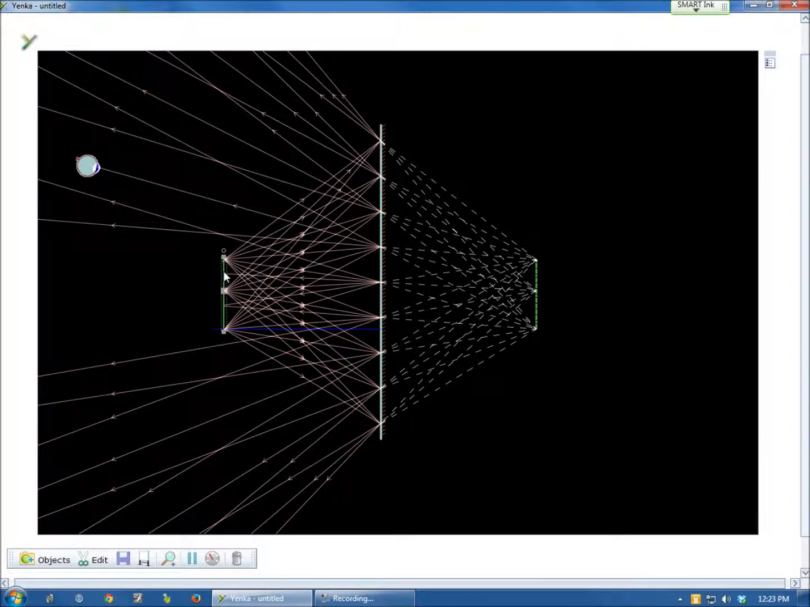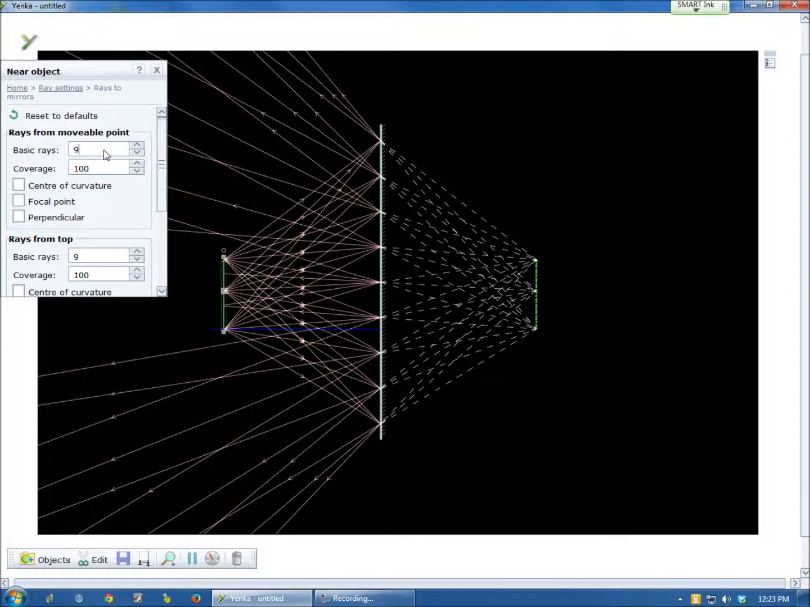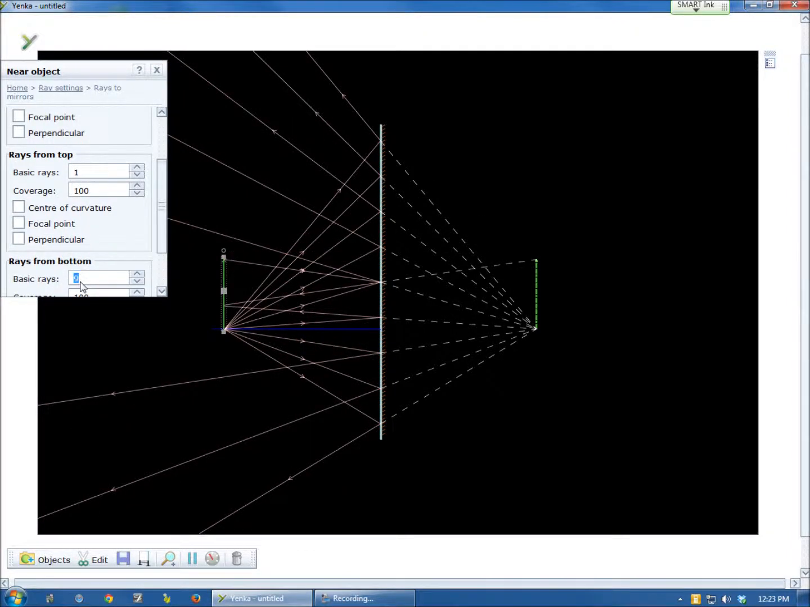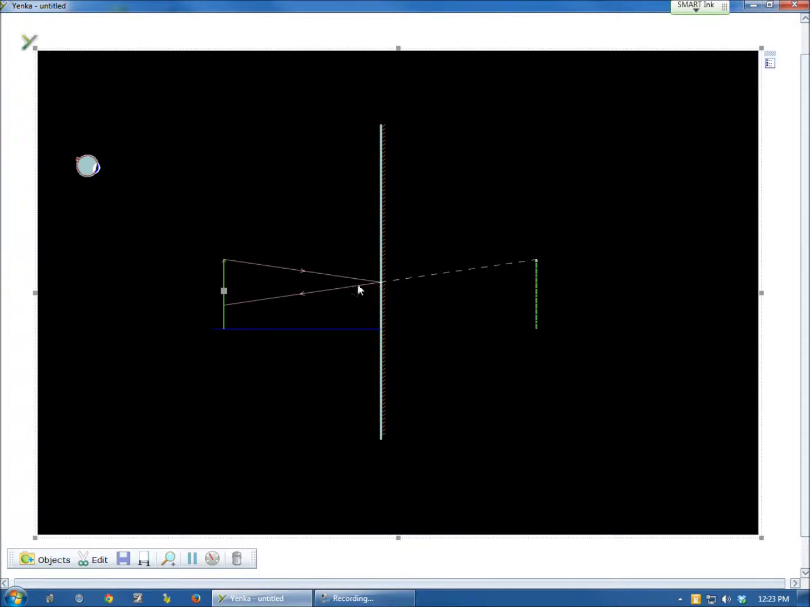Well, let's close this down a little bit. Let me get that open again. Let's go to ray settings, and we'll bring this down to here. We'll go 0, we'll go down to 1 here, and we'll go down to 0 here. So what's happening here is we've got one ray of light coming from the top, hitting the mirror, and reflecting off the mirror. How does this ray of light hitting the mirror get traced back to forming this virtual image?